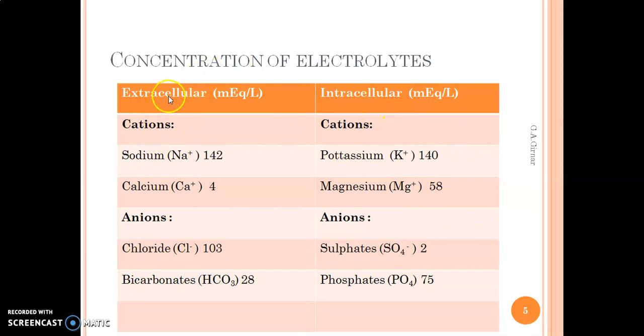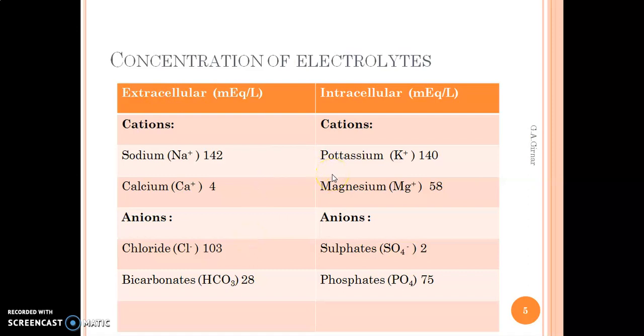In the case of extracellular electrolytes, the cation sodium has a concentration of 142 milliequivalents per liter, and calcium has a concentration of 4 milliequivalents per liter. In the same category, among the anions, chlorides are at a concentration of 103 milliequivalents per liter, and bicarbonates at 28 milliequivalents per liter. These are four different electrolytes present outside the cell.